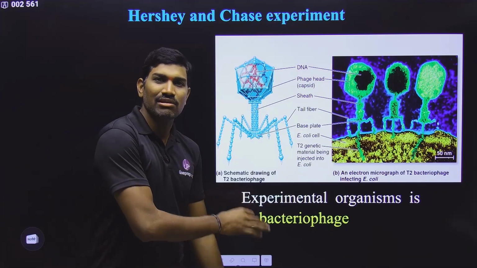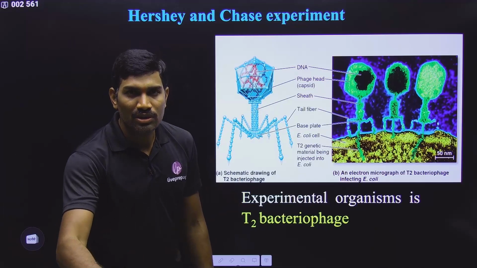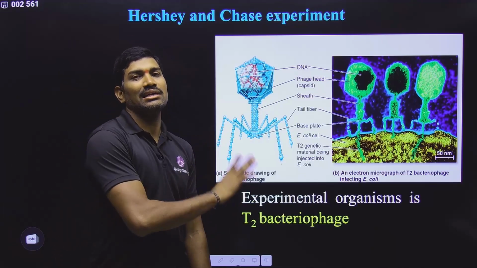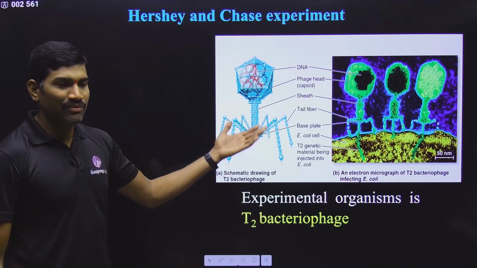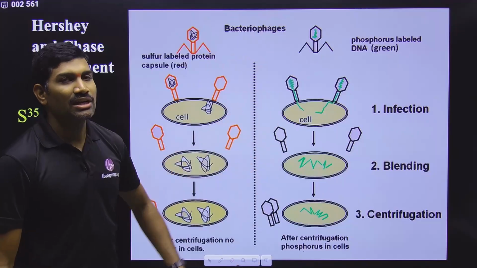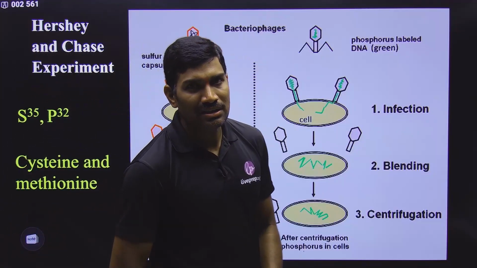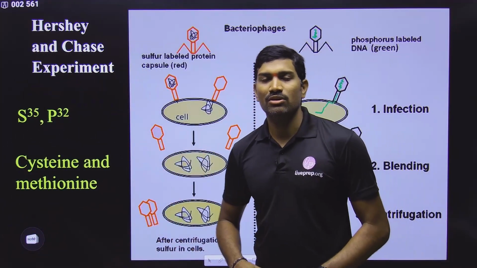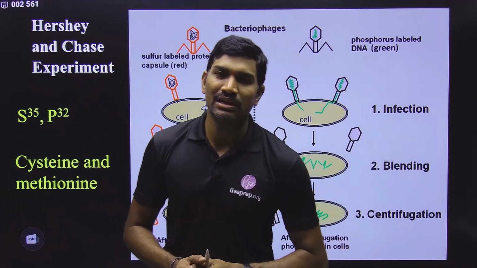So these scientists have clearly proved that it is not the protein, it is only the DNA that is acting as genetic material. They proved it with the help of an experiment. So that experiment we are trying to understand here. In the first paragraph, they are talking about what bacteriophages actually are.